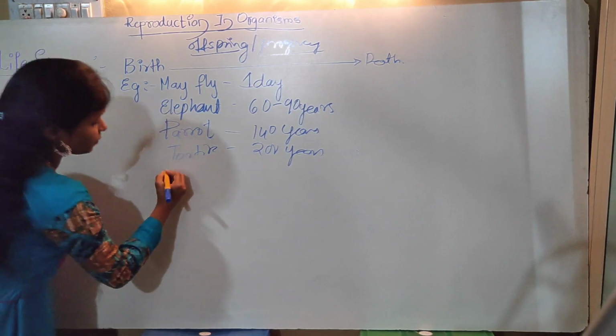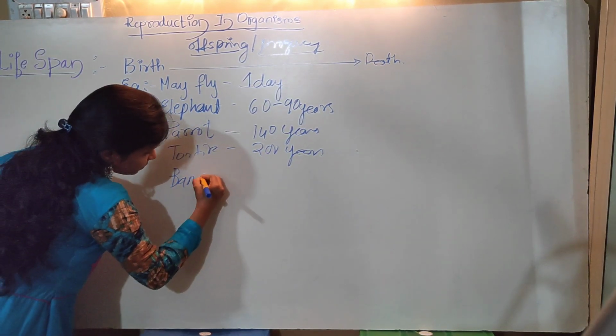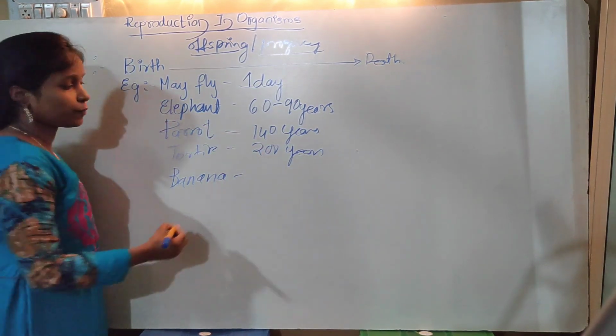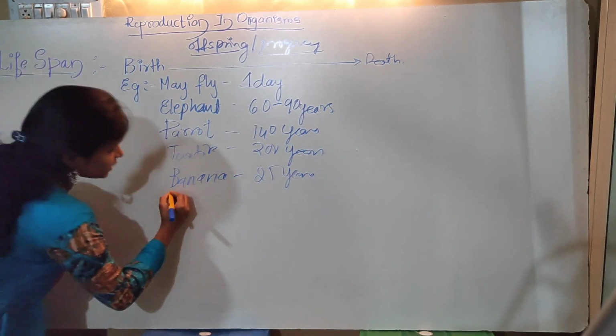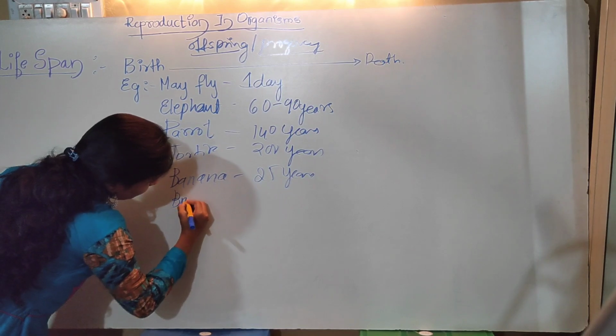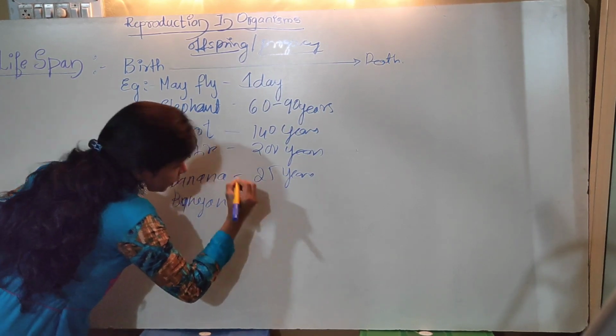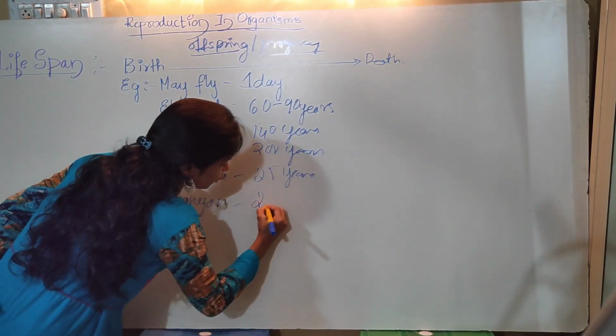Coming to plants, we'll go for banana. It lives for 25 years, or a little less or more. Next, the banyan tree, which lives for 200 years.